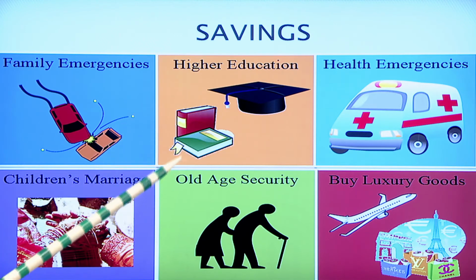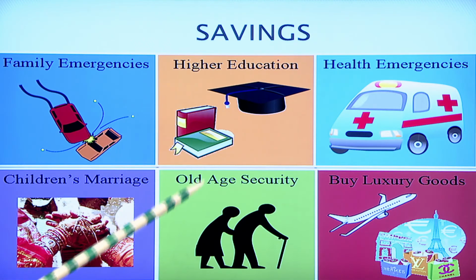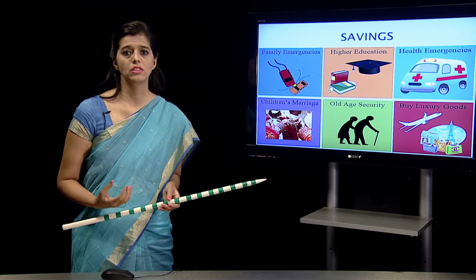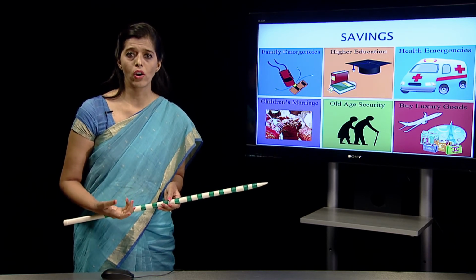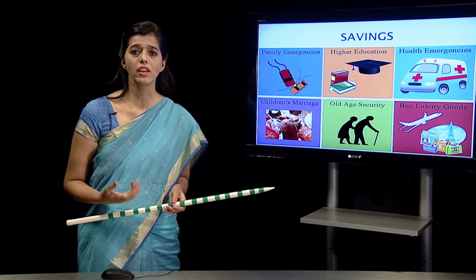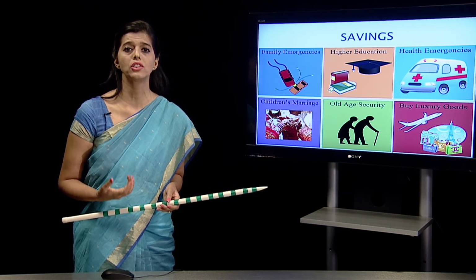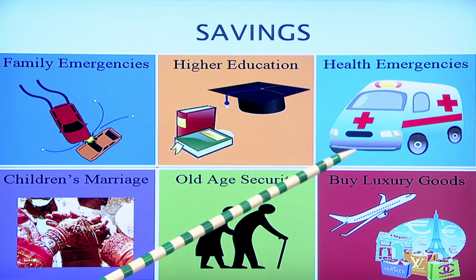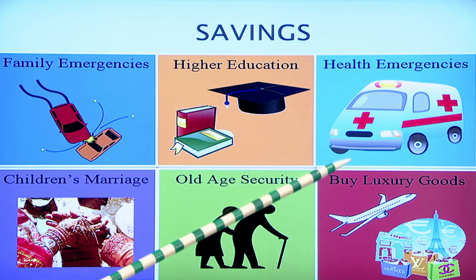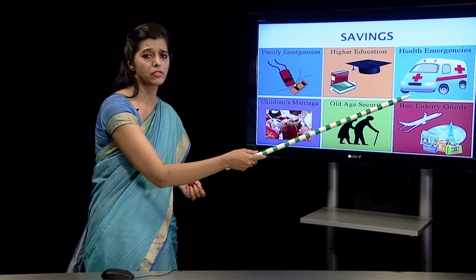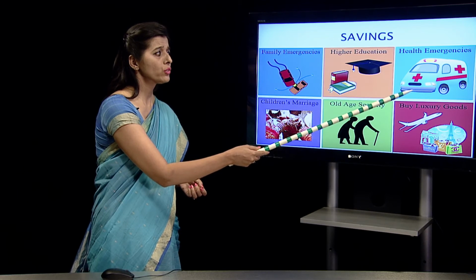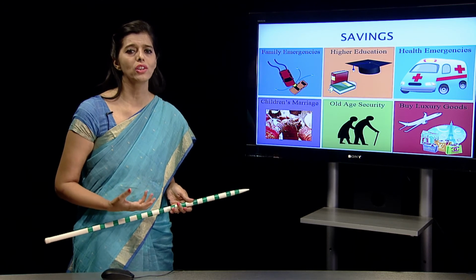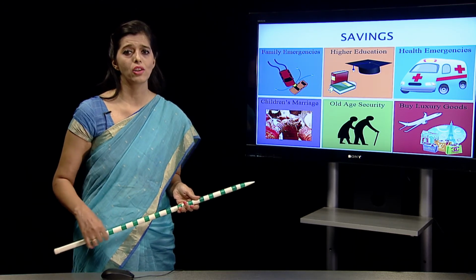For higher education in a family, some members might want to go for higher education. So, in that case, saving will be of help. Suppose in a family, children decide to go abroad or to a university for higher education, the saving that the family has will be a big asset for their children to get a good education. Then health emergencies, maybe there is a heart attack, maybe there is some immediate problem, a pain, whatever. For those things you can't say that I don't have money, I can't get the treatment. You have to use your saving to meet this emergency.